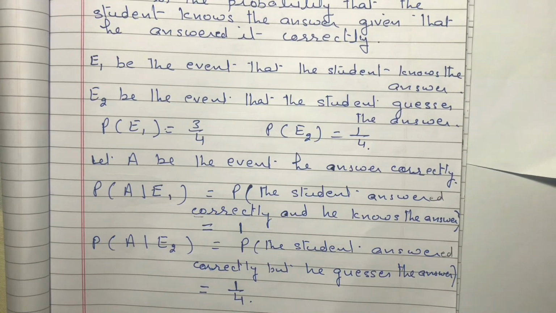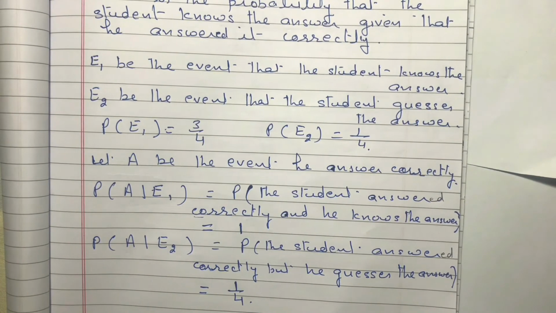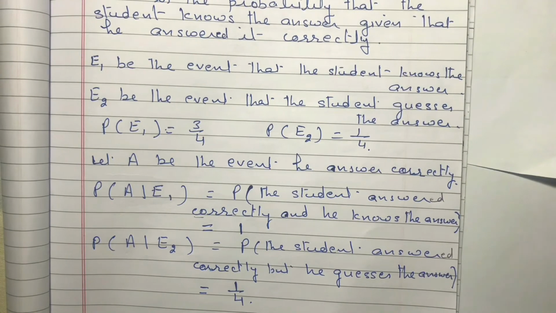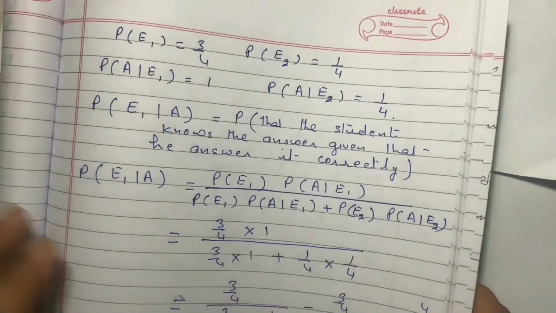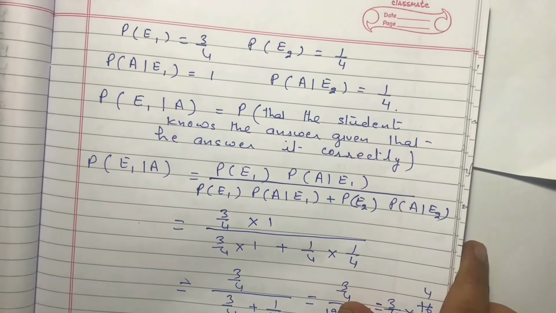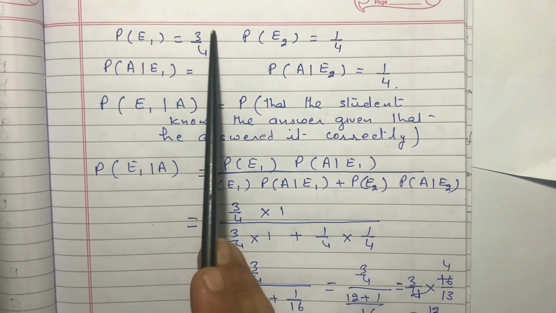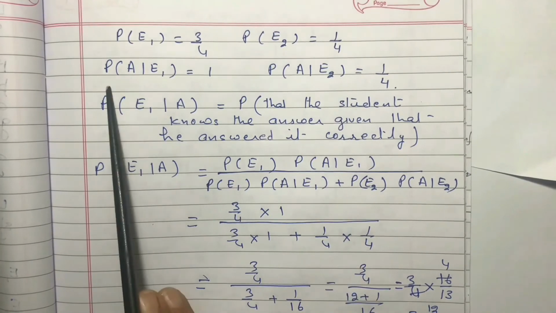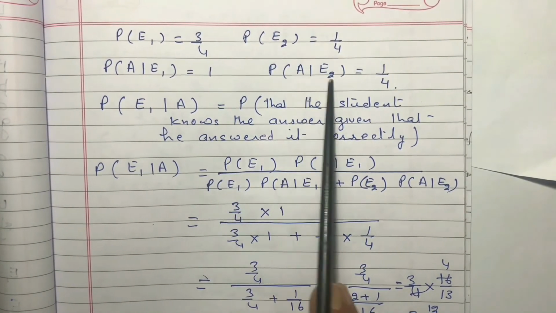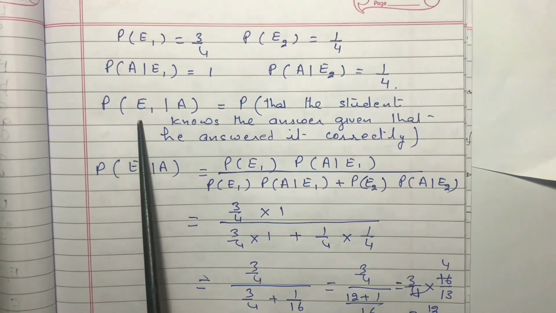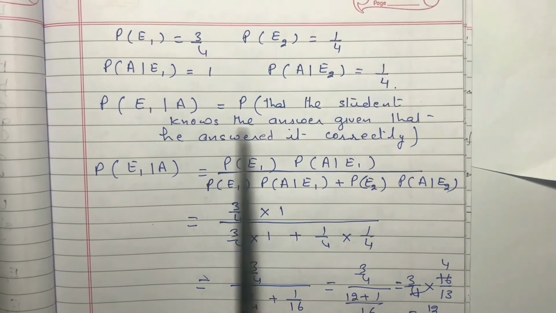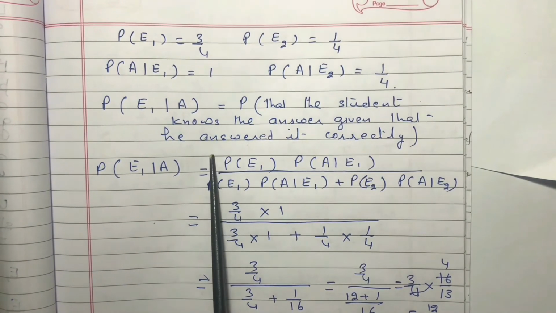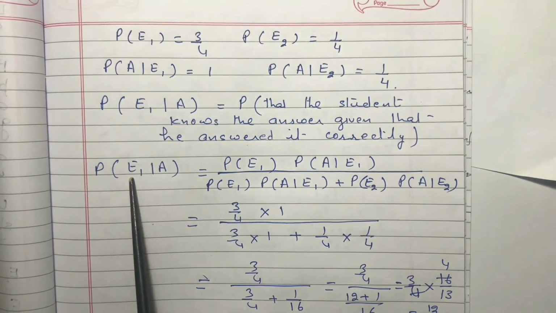Now on the next page I am going to find the probability that the student knows the answer given that he answered it correctly. Now probability of E1 is 3/4, probability of E2 is 1/4, probability of A given E1 is 1, probability of A given E2 is 1/4. Probability of E1 given A. It means probability that the student knows the answer given that he answered it correctly. So probability of E1 given A.